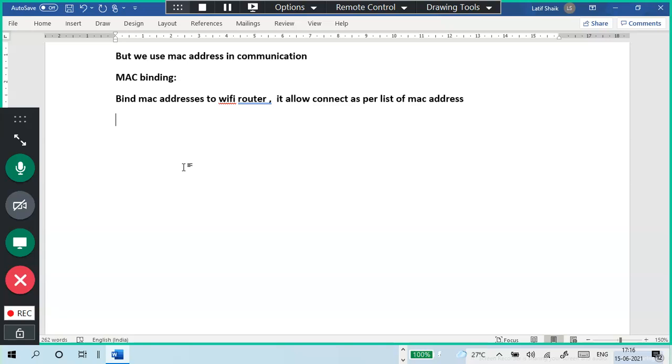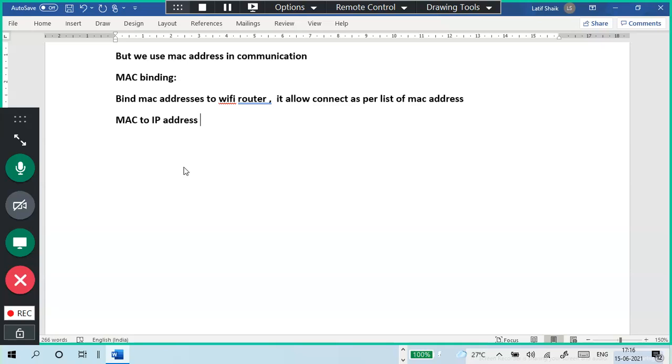What happens? They will check the MAC to IP address. So they'll put a MAC to IP address binding, always. MAC to IP address binding is there.